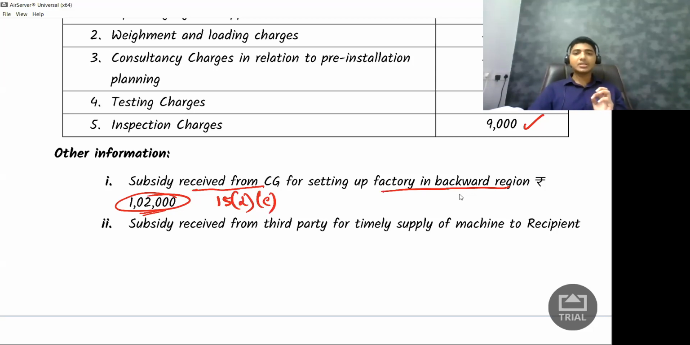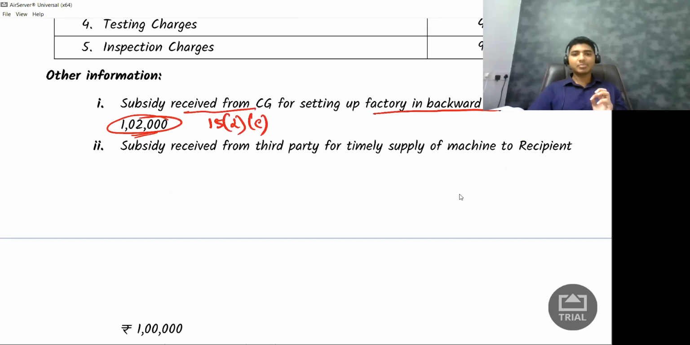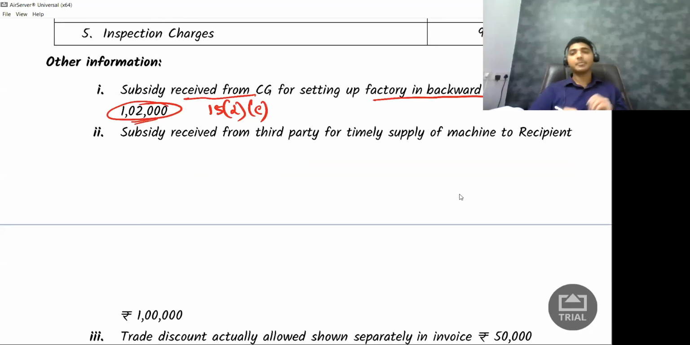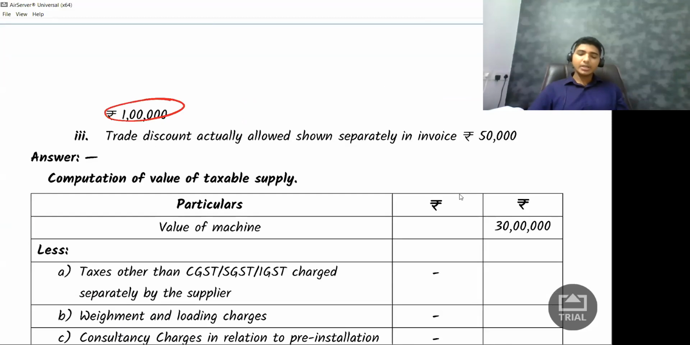Next, subsidy received from third party for timely supply of machine, that is 1 lakh rupees. Now this has to be added because this is subsidy which is received from somebody else. So I need to add this. Next, trade discount actually allowed, shown separately in invoice. Oh, they're talking about discount. So we are not talking about inclusions. We are talking about exclusion. So should this be excluded? Answer is yes, because it is discount which is shown separately in the invoice.